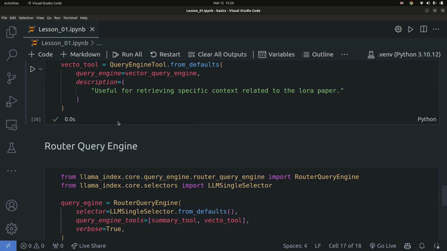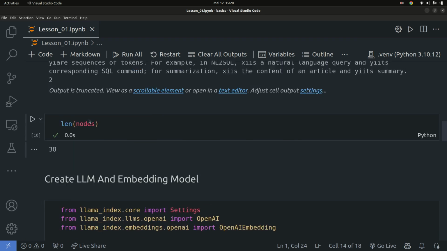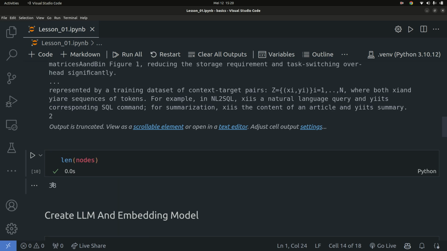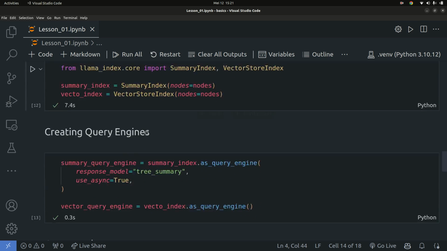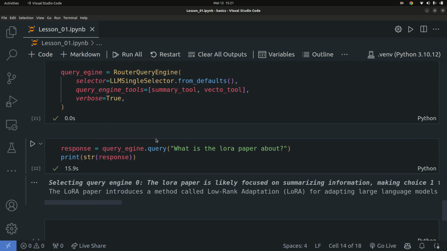So what is the summarization tool basically? The summarization tool stores all the different nodes that we created. And when I say nodes, I mean these nodes right here, which are in this case 38. It just stores a collection of all these nodes in sequential order, in a flat list, in the order in which these nodes were created. So it goes over each of these nodes, creates a summary, and then returns a summary to us. So it does a summary over all the documents, or all the nodes of those documents. That's basically what the summarization tool does. And you can see we're getting back the summarization right here.